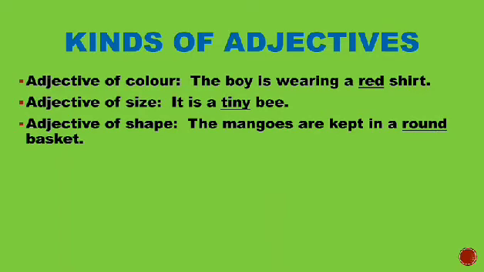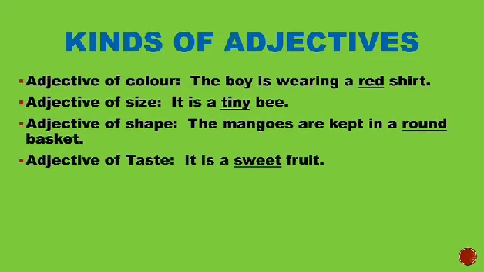What is the shape of the basket? It is round. It can be triangular, it can be rectangular, it can be anything. When it tells you about shape or size, it is also regarded as an adjective. So the word round is an adjective.